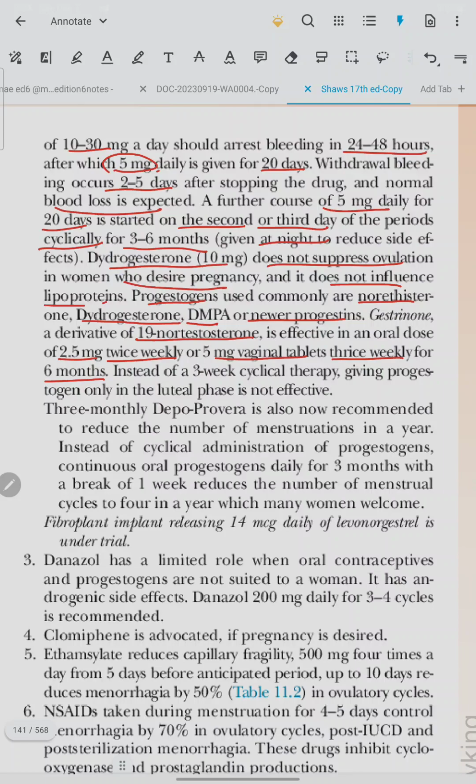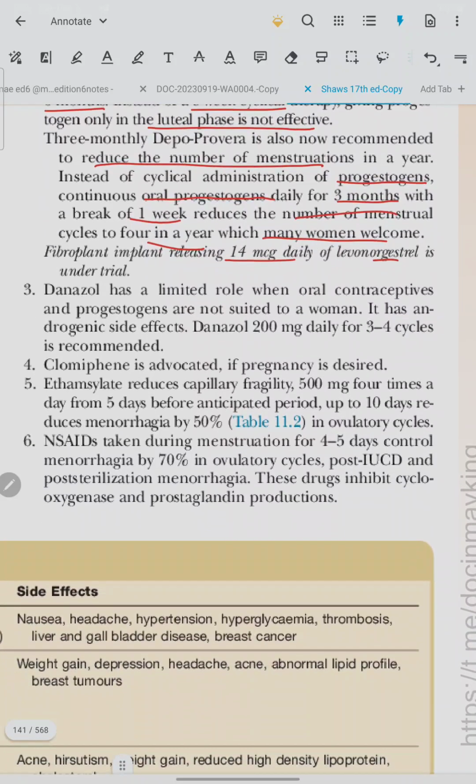Instead of a 3-week cyclical therapy, giving progestogen only in the luteal phase is not effective. 3-month Depo-Provera is now recommended to reduce the number of menstruations in a year. Instead of cyclical administration of progestogen, continuous oral progestogen daily for 3 months with a break of 1 week reduces the number of menstrual cycles to 4 in a year, which many women welcome. Fibroplant implant releasing 14 mcg daily of levonorgestrel is under trial.